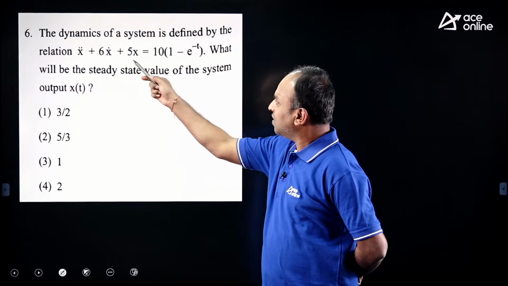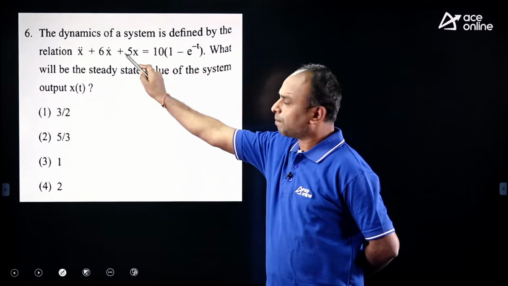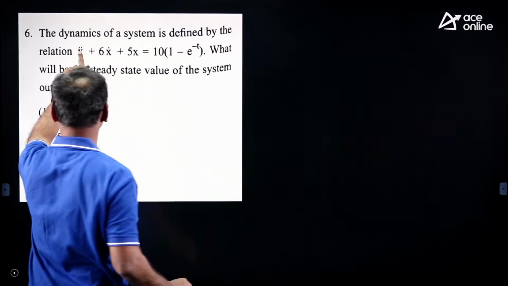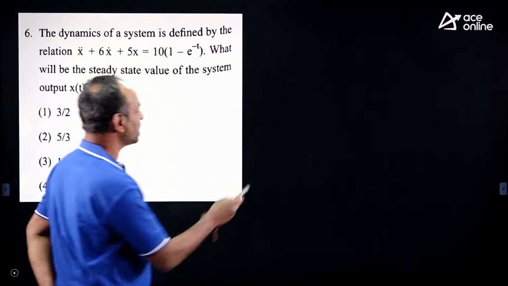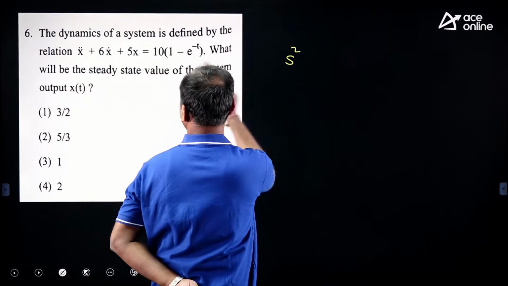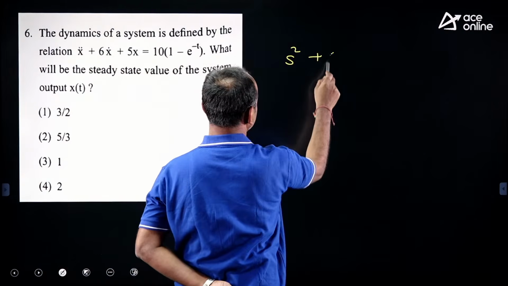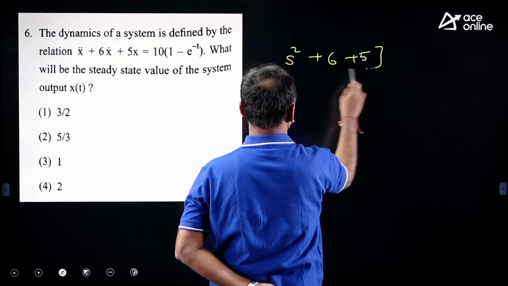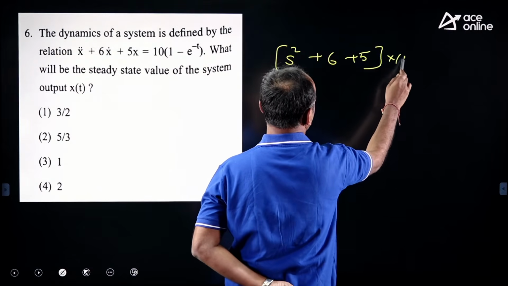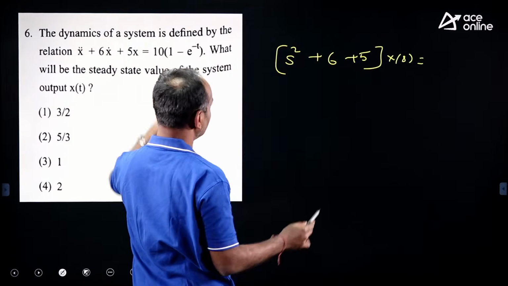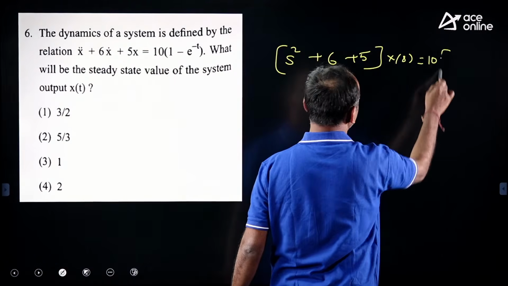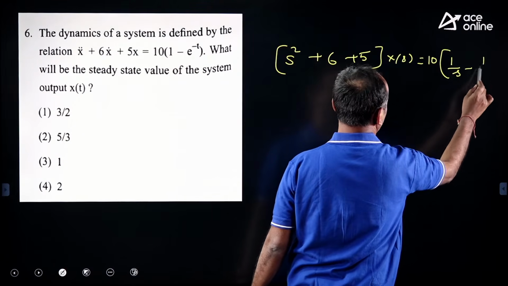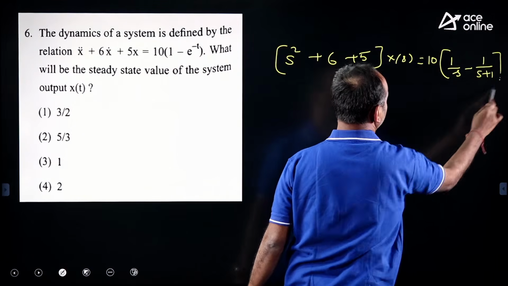The examiner has given a differential equation. Simply apply the Laplace transform on both sides. The two dots mean s square, so we get s square X of s, plus 6 s X of s, plus 5 X of s equal to 10 times the Laplace transform of the input, which is 1 upon s minus 1 upon s plus 1.